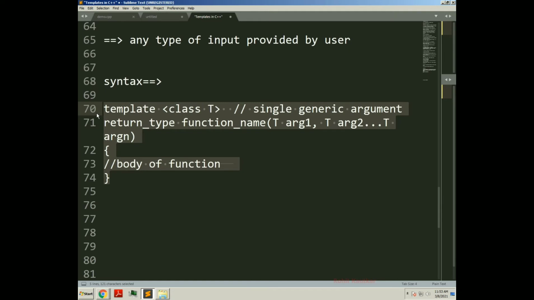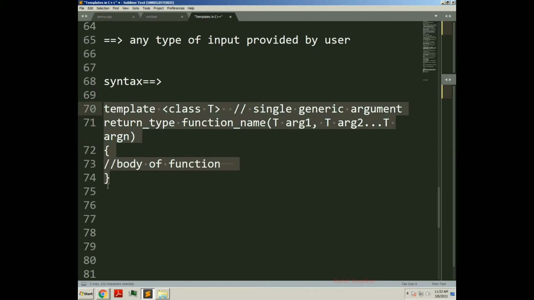So when a user calls a generic function by providing an exact type of input, then the system will replace this generic function with the specific data type. If you have called this function for integer, then this definition will be replaced with an integer definition.